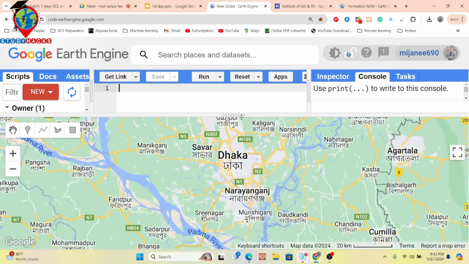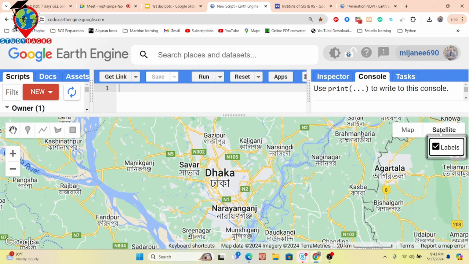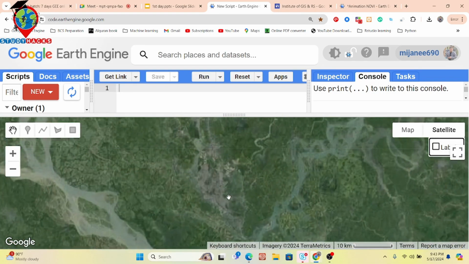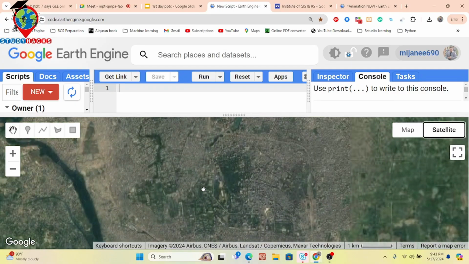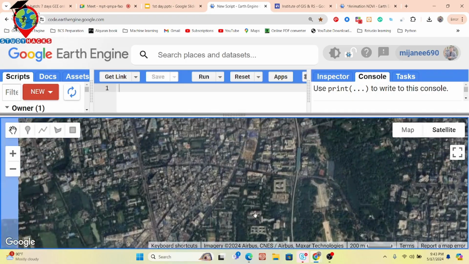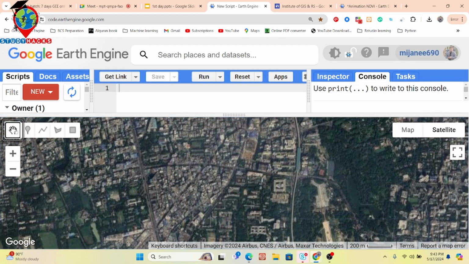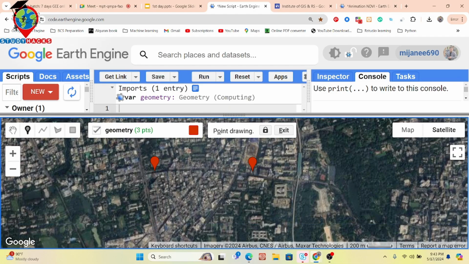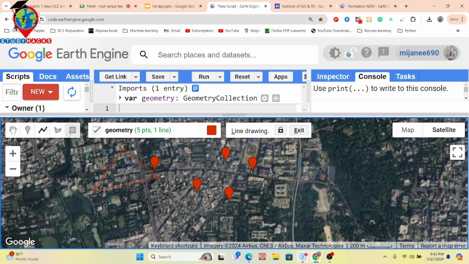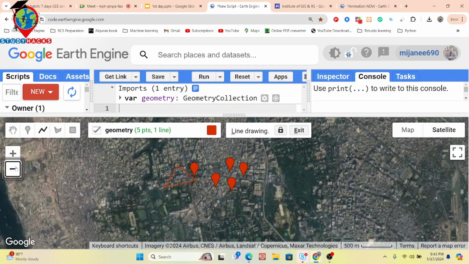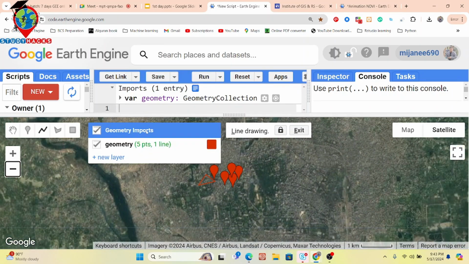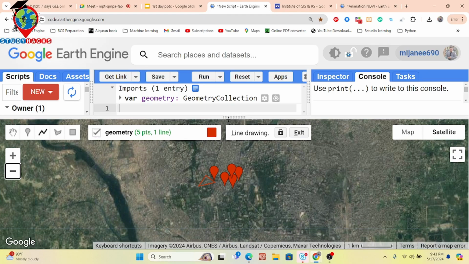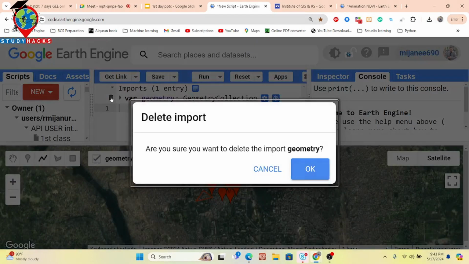And also you can see the interactive map view, and we can easily get the satellite map from here. This type of very high resolution Google satellite map we can also get from here. Also you can see the pan tool for moving the map. We can create different types of point, line, polygon, mainly vector features, from here. Also the line, polygon or rectangle, zoom in and zoom out. So these types of things we can easily generate from here. This is the basic user interface of the Google Earth Engine JavaScript API code editor.